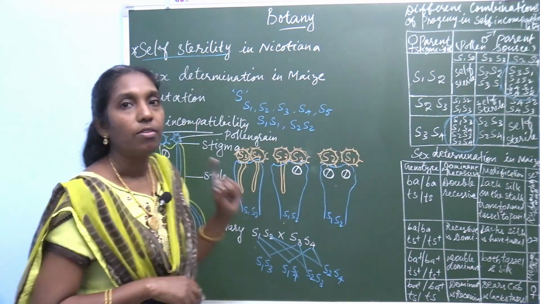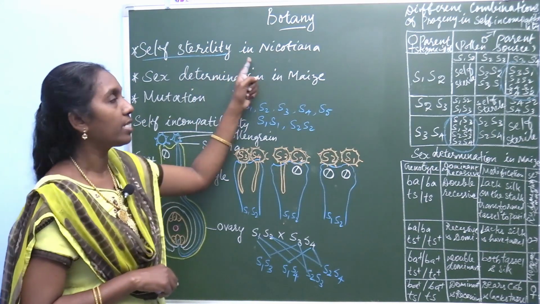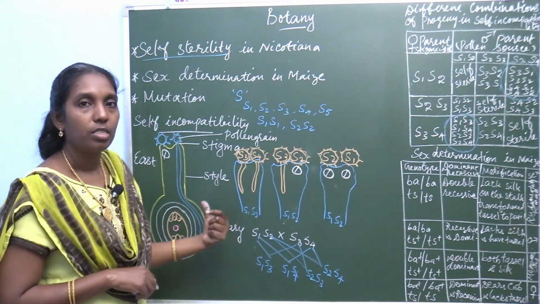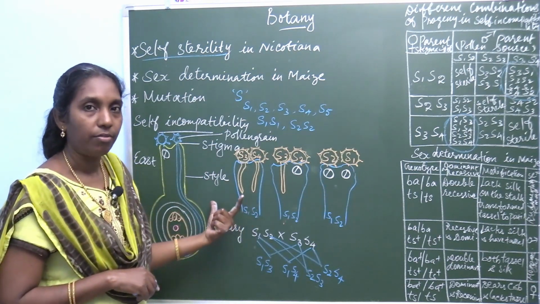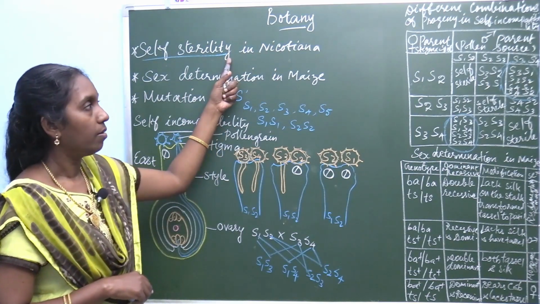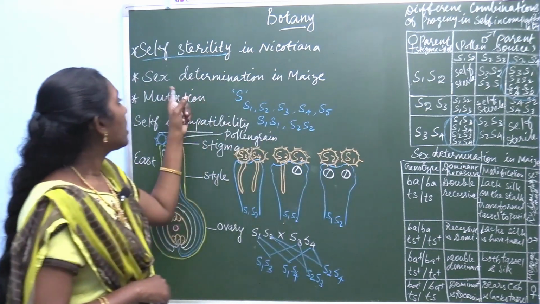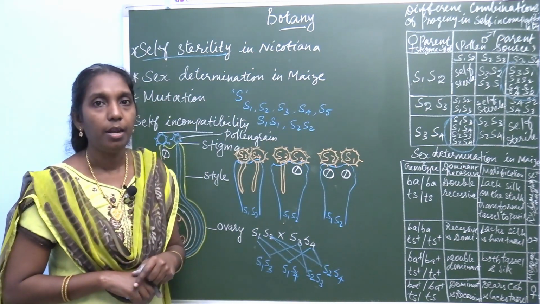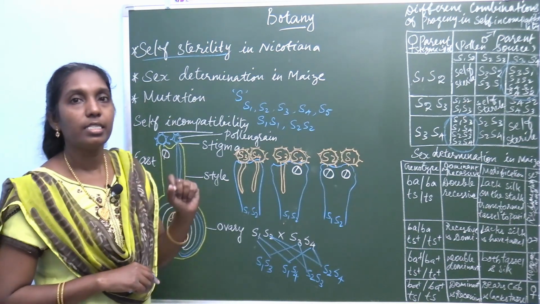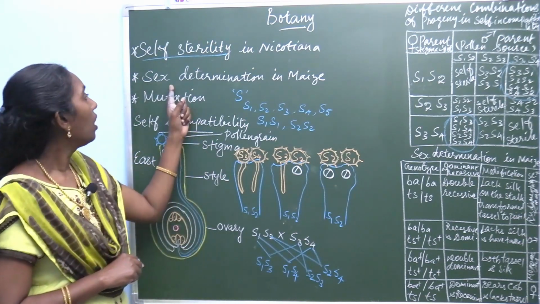Then second question. So, first question, today's class, you are going to learn self-sterility in Nicotiana. Draw this diagram. All these diagrams, you draw them in the class note very neatly, and you learn this question. Prepare it well. Second question, sex determination in maize. In maize, the sex is determined. You know that from the first chapter, again you learn this question.